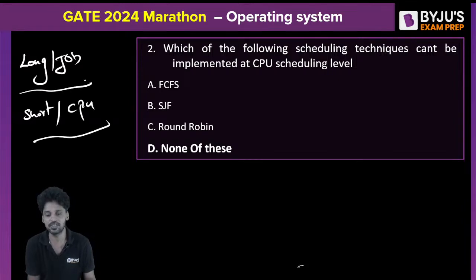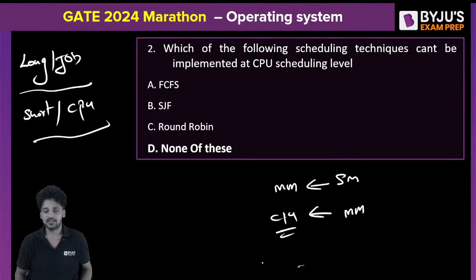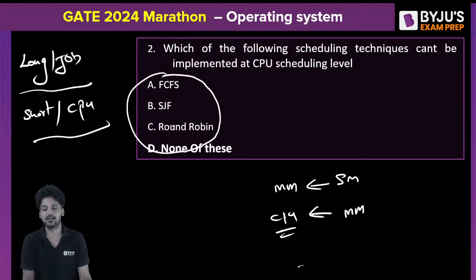What is the long-term scheduler? The long-term scheduler schedules the process from secondary memory to the main memory. The short-term scheduler schedules the process from main memory to the CPU. Are we clear? So understand how to solve this question. Which of these scheduling algorithms cannot be implemented at the short-term scheduler level, or the CPU scheduler level? Is it FCFS? Is it round robin? Is it none of these?